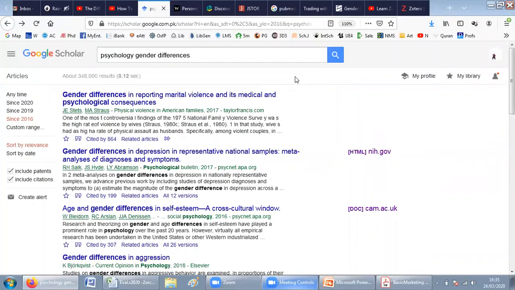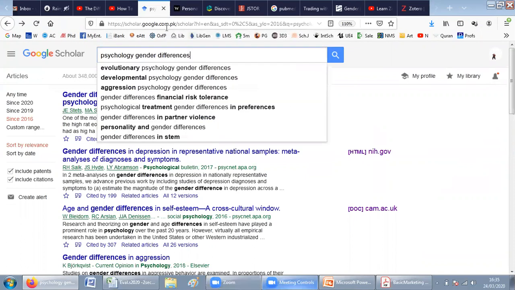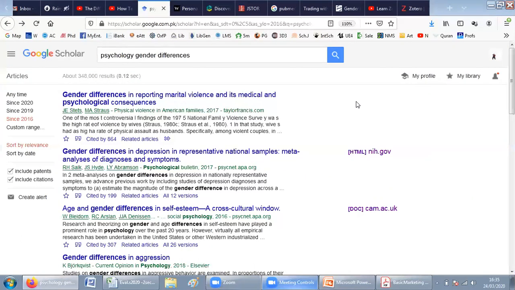One good resource is Google Scholar. You can just go to scholar.google.com and search on whatever the topic of your area of interest is. For instance, I have written over here psychology and gender differences, or you can search on international relations, business, health sciences, or whatever is your area of interest, and it would reveal all of the articles matching your research. And most of the articles showing up on Google Scholar would be scholarly articles. Occasionally it would also refer to books and such stuff.